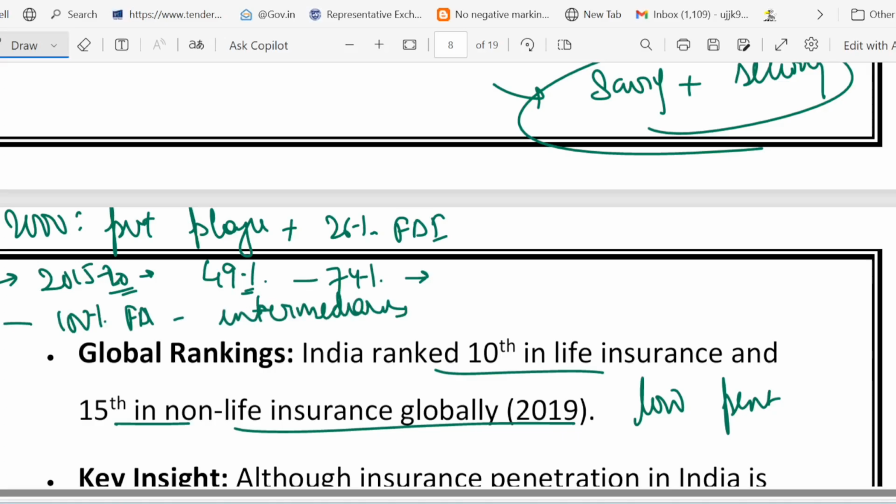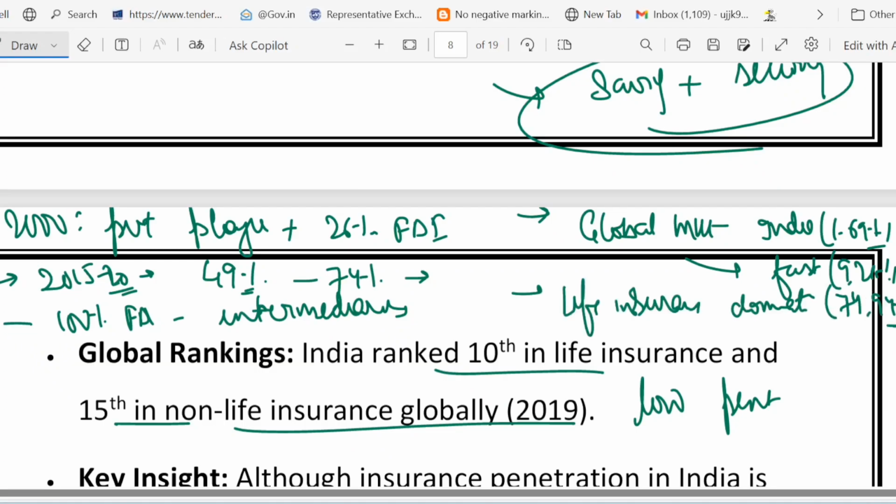100% FDI was allowed. And if we talk about the global market, India's share is very small, 1.69%, but it is growing fast at 9.21%. Life insurance dominates in India, almost 74.94% or 75%. The future is there, huge potential is there.